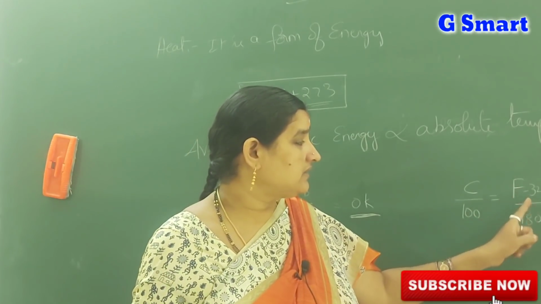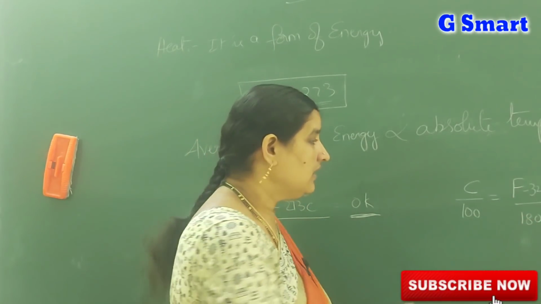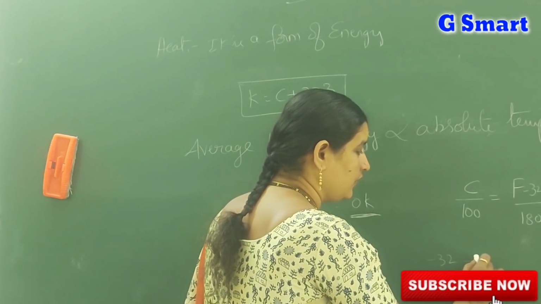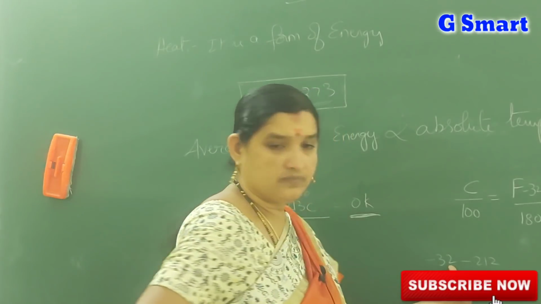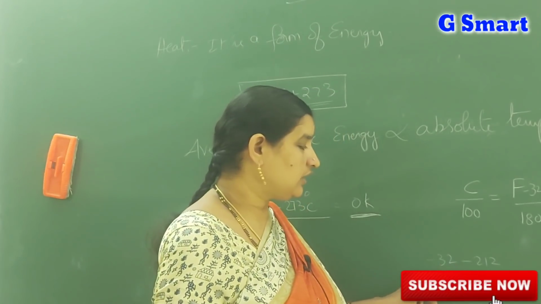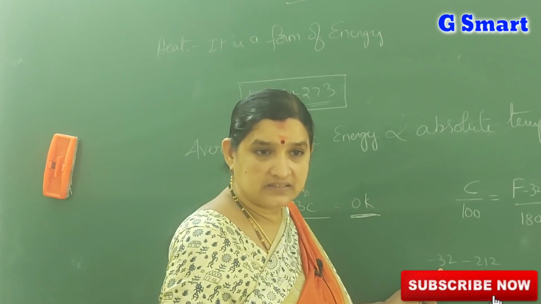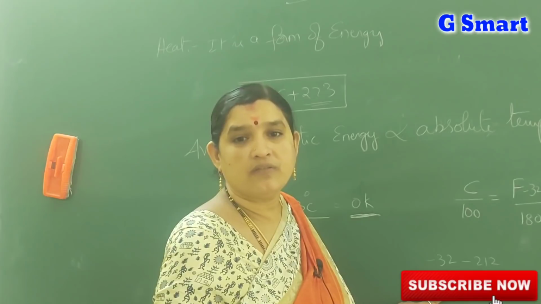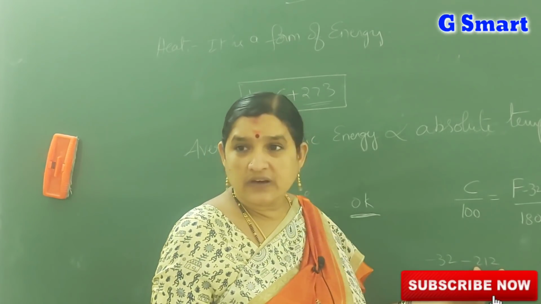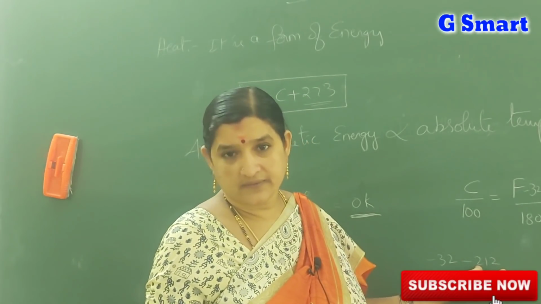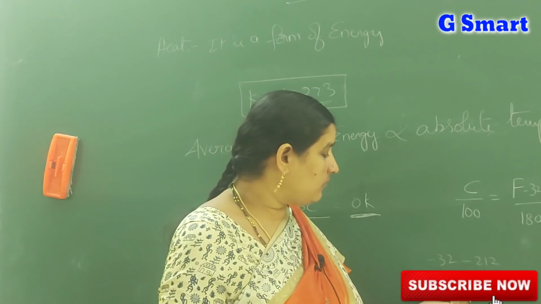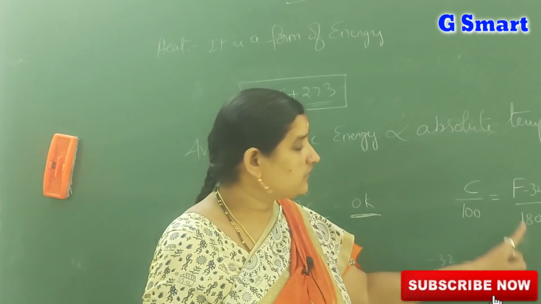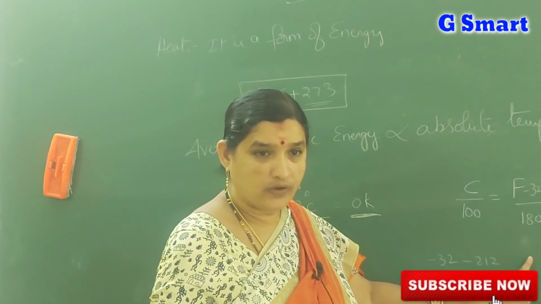Why take it as minus 32 and 180? Observe, 32 to 212. That is the range. 32 degrees Fahrenheit is the melting point of ice. 212 degrees Fahrenheit is the boiling point of water. Understand? How many divisions are there in between? 180 divisions. That's why F minus 32 by 180.